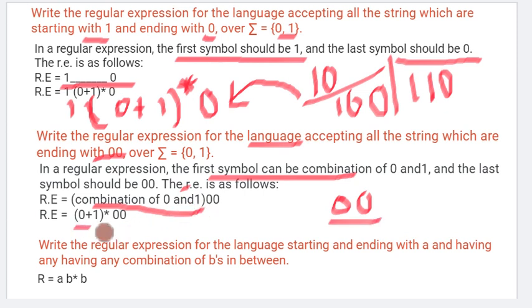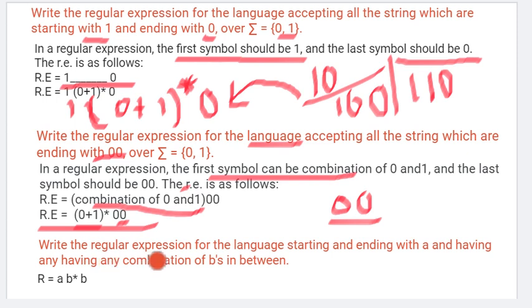So in the beginning we can put a combination, meaning anything can come, so we can put the or symbol: 0 plus 1, 0 or 1, and then closure means it can come 0 times, 1 time, 2 times, 3 times, but the ending should be 0 0. So the regular expression will be (0 plus 1) whole Kleene closure and then 0 0. Okay, let's see one more.